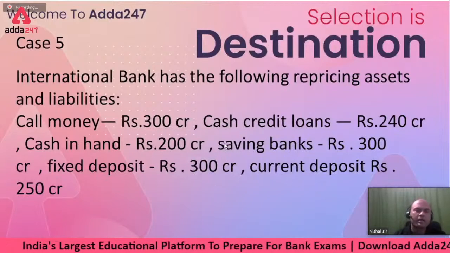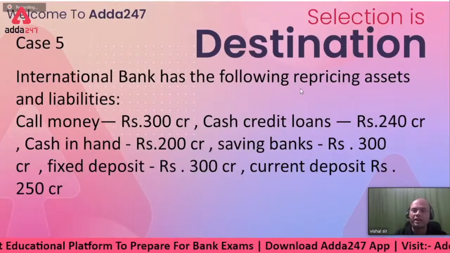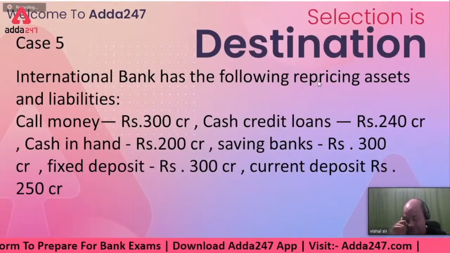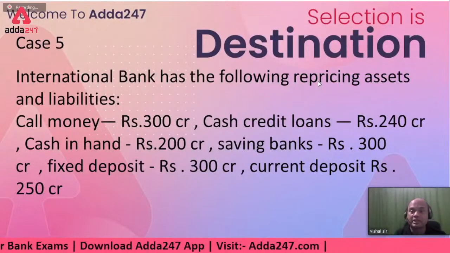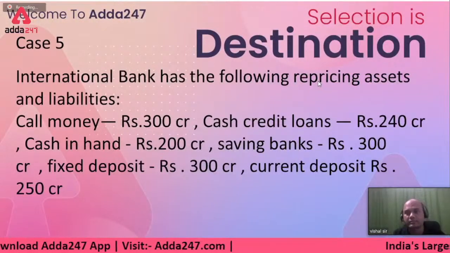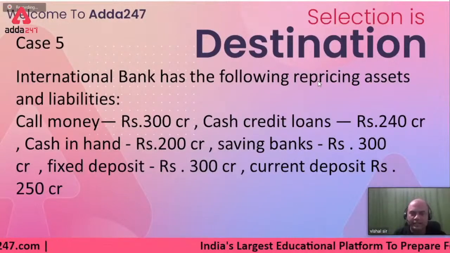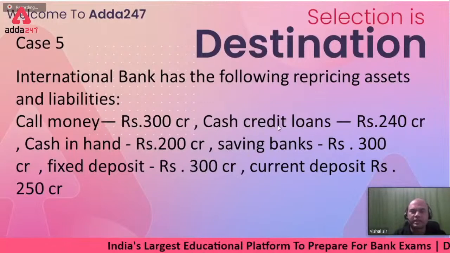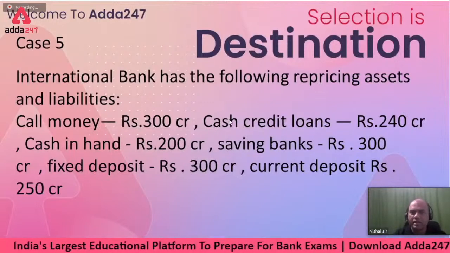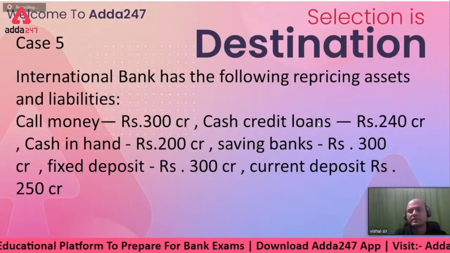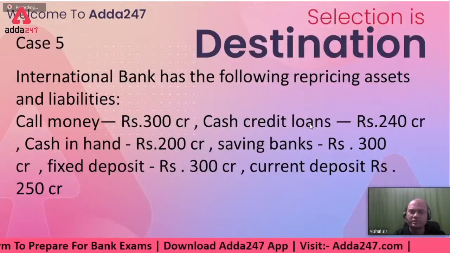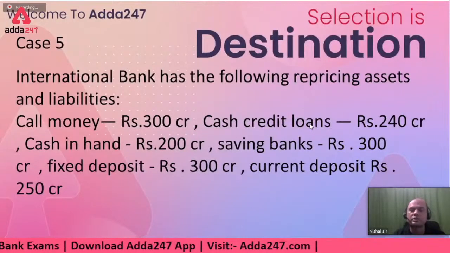Now in this, what do you mean by repricing assets? Repricing means something which can be priced again and again. How can something be priced again and again? Suppose cash credit loans. Is the rate of interest fixed for your customers, or does it keep changing?